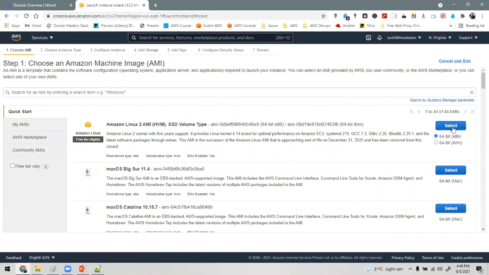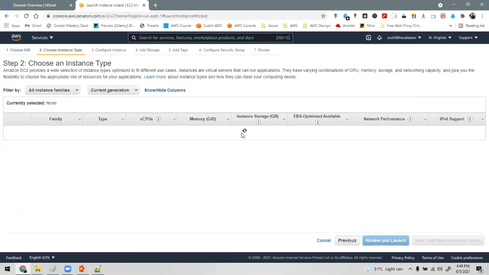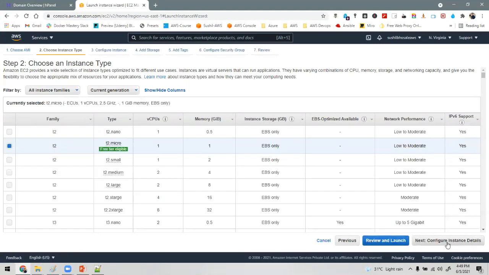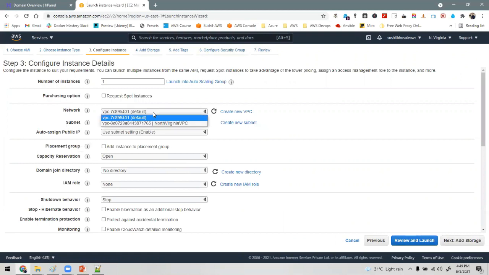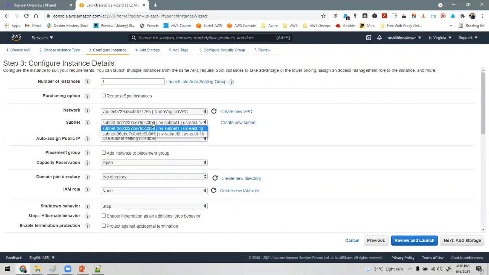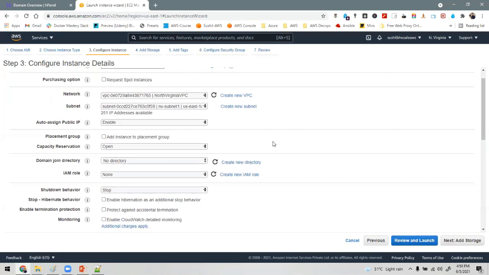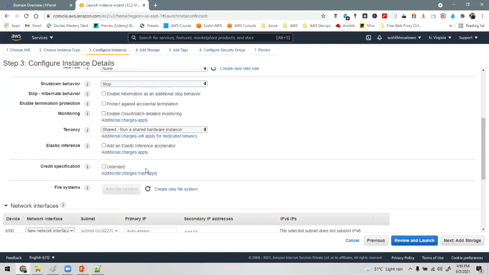We'll be taking Amazon Linux 2 AMI. Select T2 micro. I will put it in my North Virginia VPC subnet, US East 1A, and the second EC2 I will be creating in US East 1B. Public IP enabled. Others I don't require.